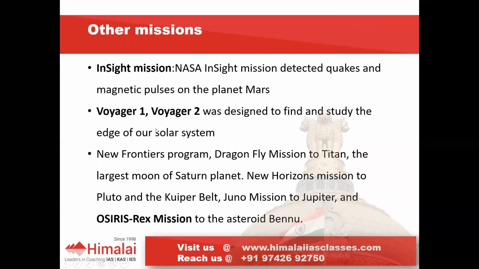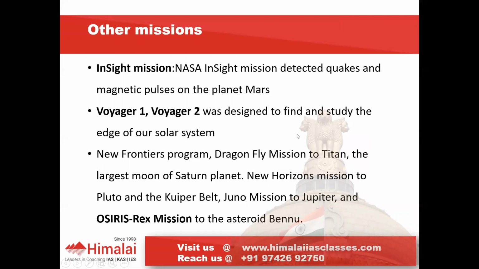What are these Voyagers? This is also NASA's, where Voyager 2 is a successor of Voyager 1. This Voyager is a space mission used to study the edge of our solar system. Voyager 1 and Voyager 2 have closely viewed planets beyond Jupiter: Jupiter, Saturn, Uranus, Neptune, Pluto, and the Kuiper belt.